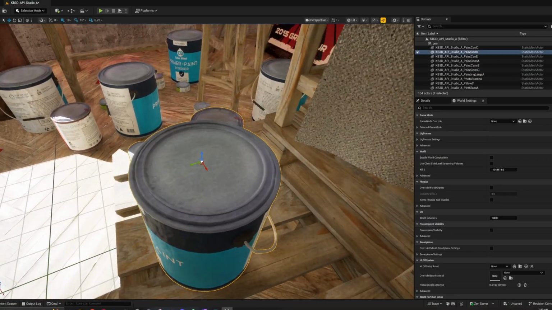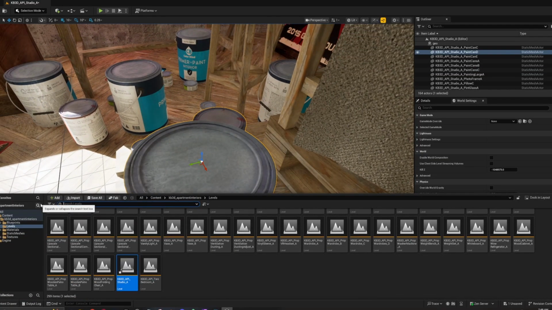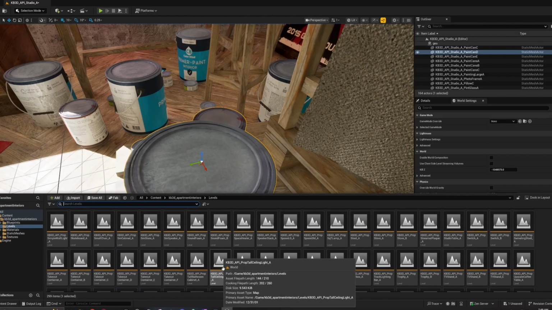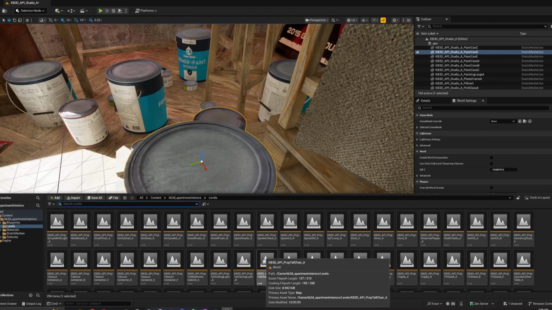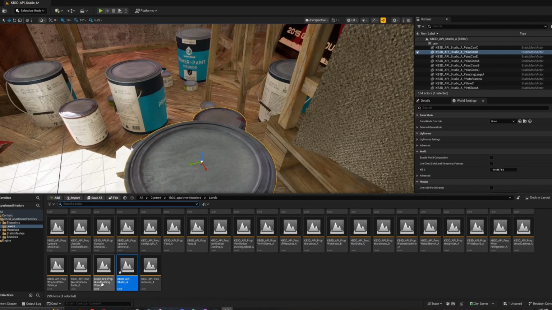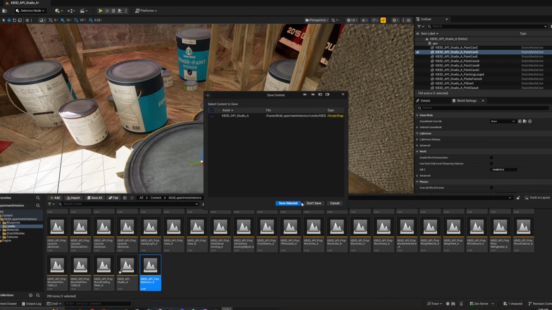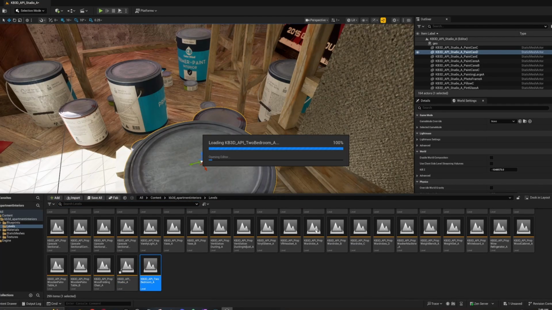So get these paint buckets. The annoying thing, but it's not the end of the world because at least it saves you from having to import stuff and make sure all the settings are right, is whenever you go to levels, each of the assets has its own level, which I really don't like. But you can see here there's the Studio A. I haven't looked at this bedroom yet, so let's look at the bedroom A. I'm assuming that this isn't just one asset. I'm assuming it's a collection of assets like this Studio A is. But you can see you have table A, table B, chair A. That's kind of annoying, but you have all the static meshes over here to the left.